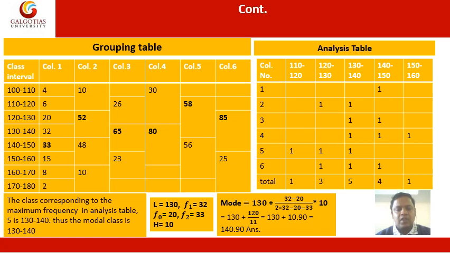In the same way, to prepare column number 3, we skip the first value in the frequency, and then take the total of the next two and so on. Then 6 plus 20 becomes 26. Then 32 plus 33 becomes 65. Then 15 plus 8 becomes 23. And at the end there is only one value, so we need not consider it. We skip that value.